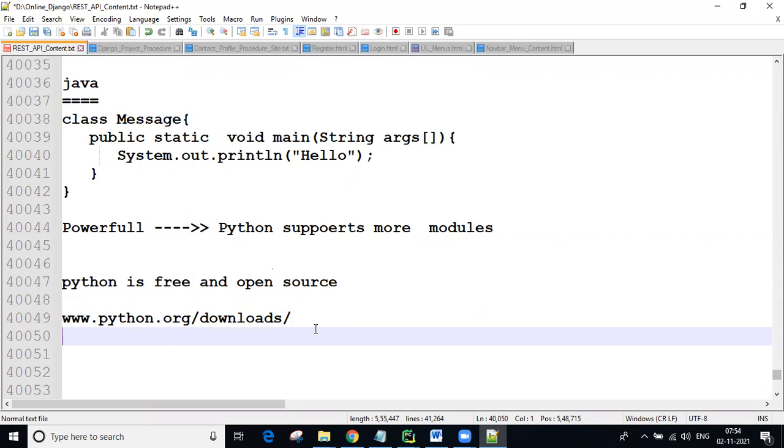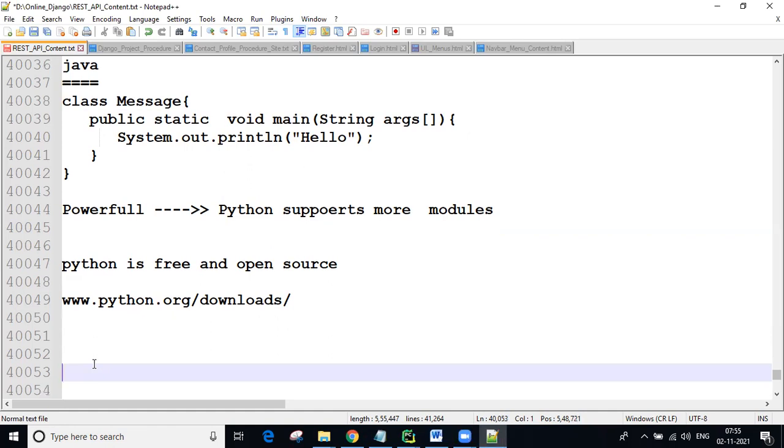Whenever we are developing applications using Python, if we get problems, solutions are also available on the internet. A huge community is there, guys. Thousands of people are ready to give you solutions. For example, the best site is Stack Overflow. Whenever we get problems while doing our work, we will get the related solutions there. At the time of coding, I will show you where we get solutions and how we can use them.